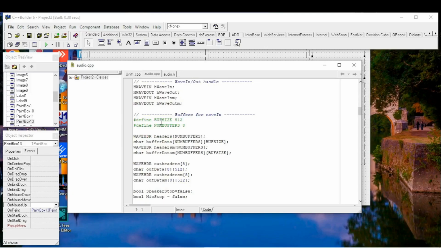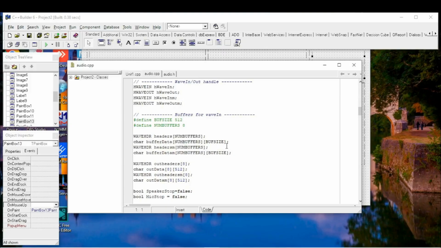So we are going to use Win API, so we create H-wave in, H-wave out handles. Buffer size will be 5012 bits. It's called in sound and called samples, because sometimes when it's 16 bit, it has 2 bytes. So let's talk about the samples.